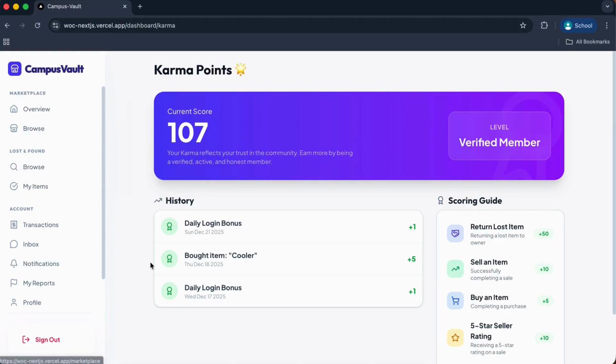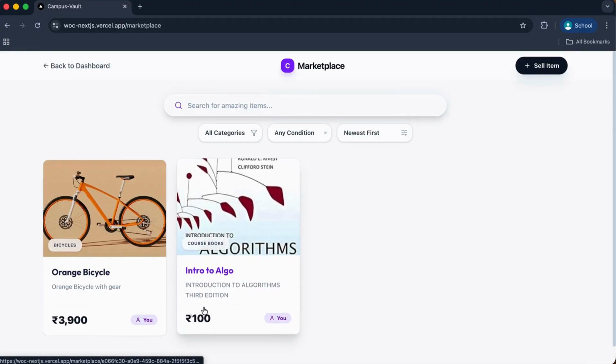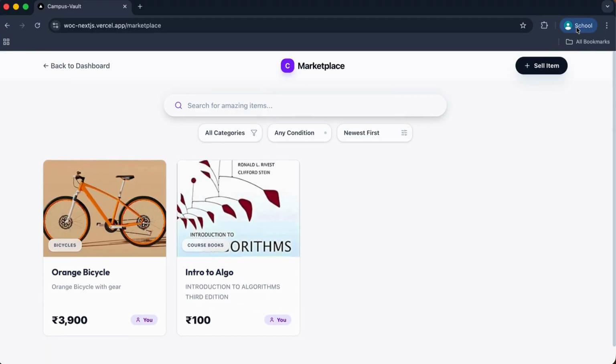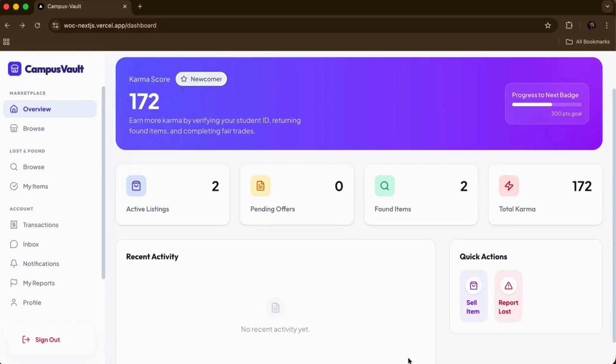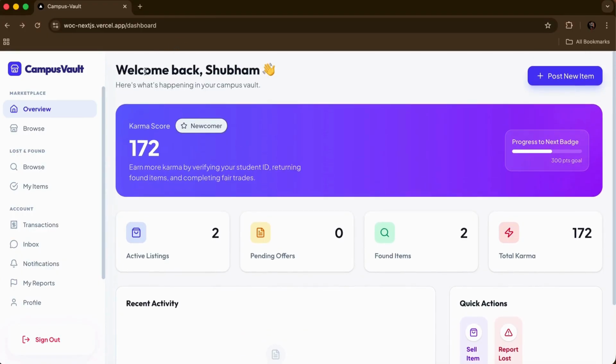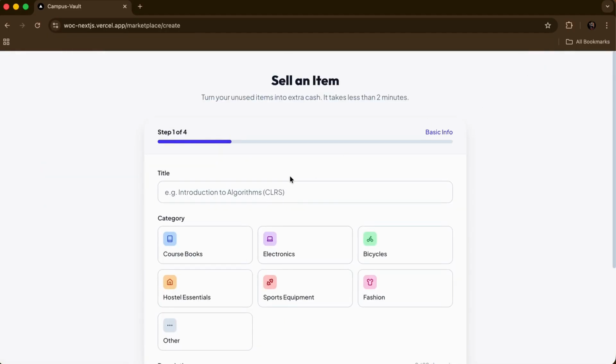So if I go to the marketplace, as you can see, both these items are mine. So anyways, now let's do one thing. Let's switch to a different user. Okay, so now I have logged in from a different account. As you can see, the name here is different. Now let us go to the marketplace and post a sell request.